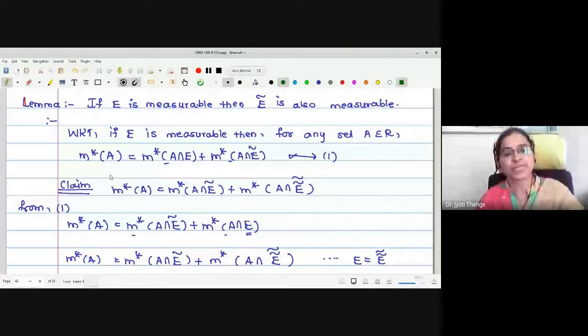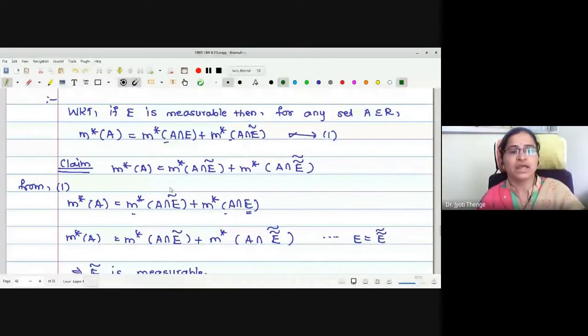Similarly, we have seen the important lemmas. The first one says that if any set is measurable, then its complement is also measurable. In order to show that the complement is measurable, we want to show actually like this. The outer measure of A is the outer measure of A intersection E complement added with the outer measure of A intersection complement of E complement. But the fact we know is that the complement of E complement is E itself.